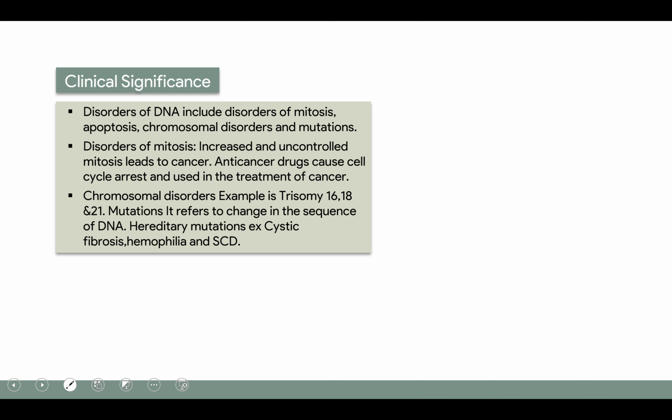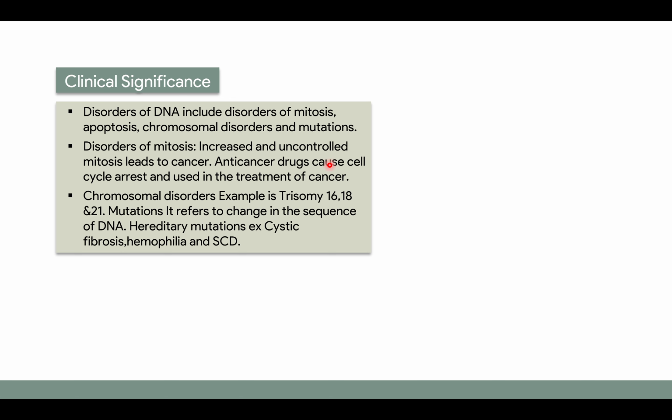Now coming to the disorders of the nucleus. Since DNA is present in the nucleus, the disorders of DNA include disorders of mitosis, apoptosis, chromosomal disorders and mutations. The disorder of mitosis is cancer, because increased and uncontrolled mitosis leads to cancer.